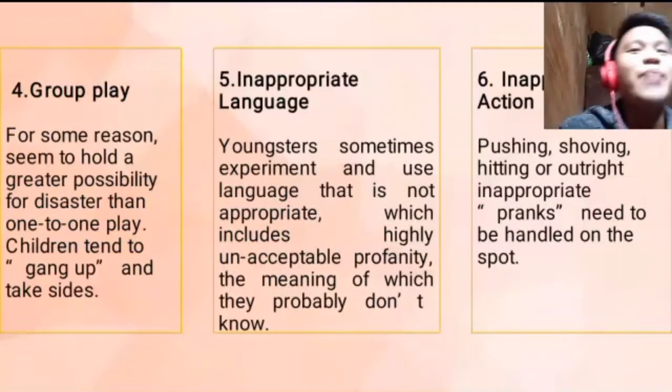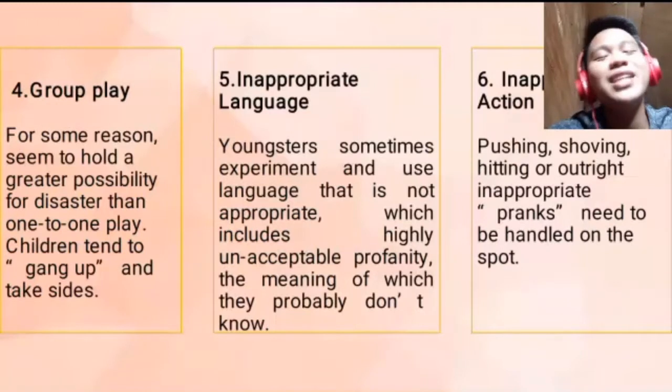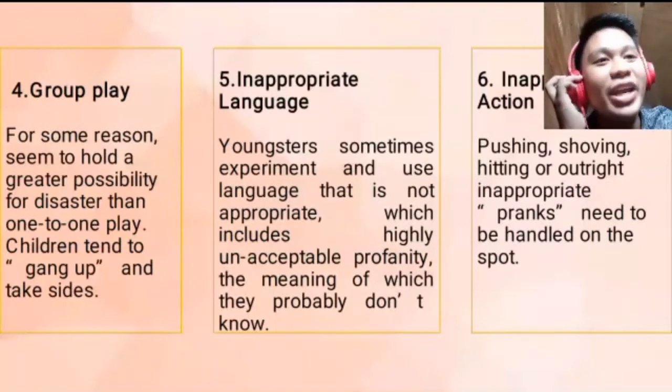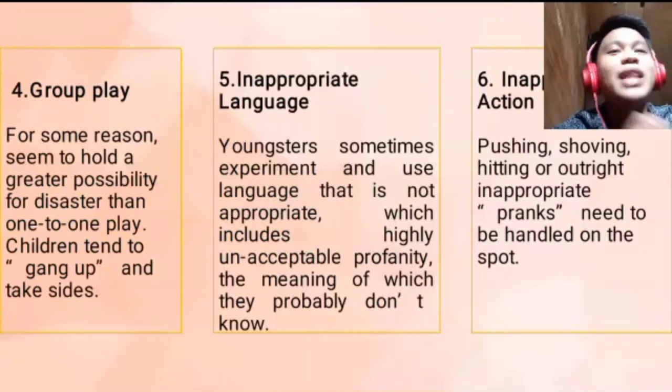Fifth is the appropriateness of language. Youngsters sometimes experiment and use language that is not appropriate. These are the words that have negative meaning, words that have implicit meaning, and words that are inappropriate generally. So this includes highly unacceptable profanity, the meaning of which they probably don't know. And that is why we must be very careful when we are around kids, because the words that we say are often imitated by the child that is listening.